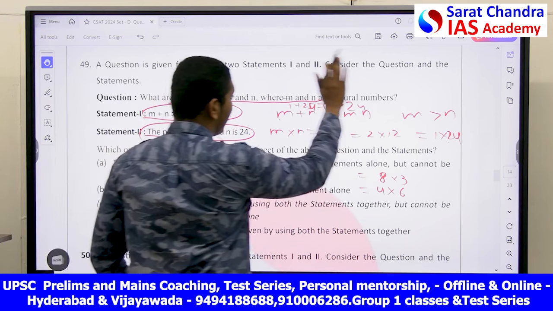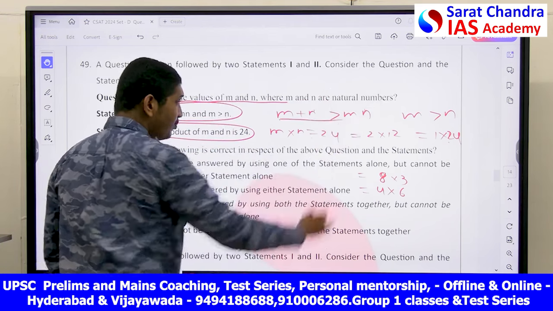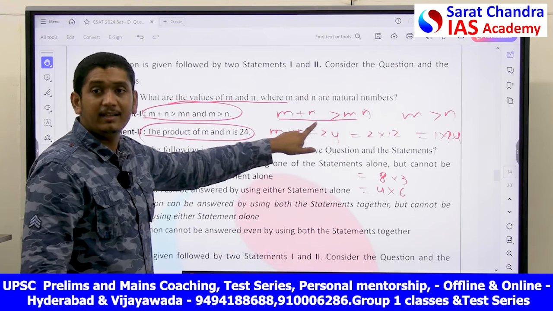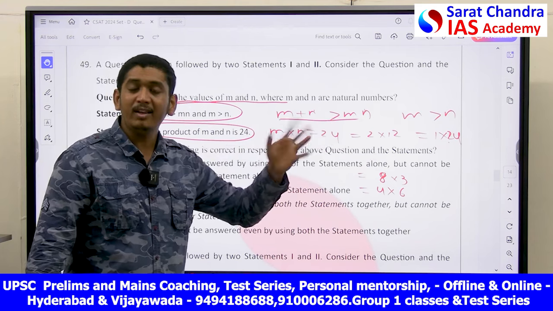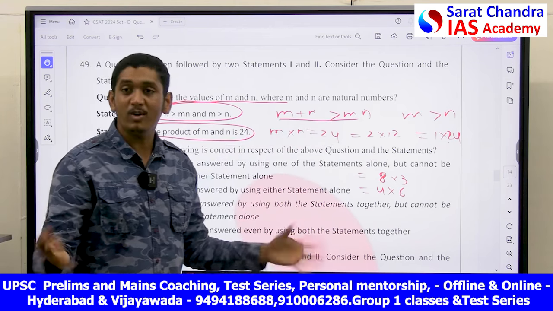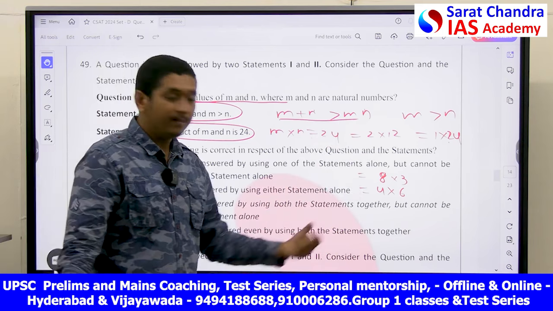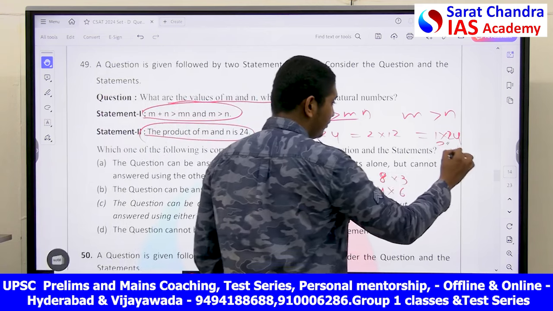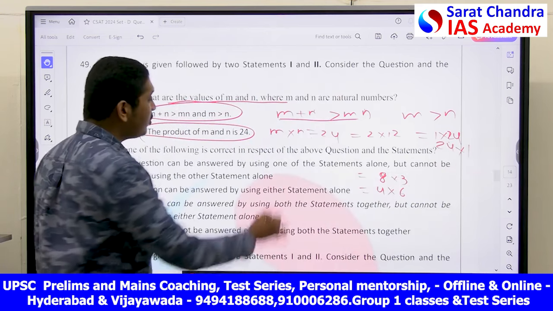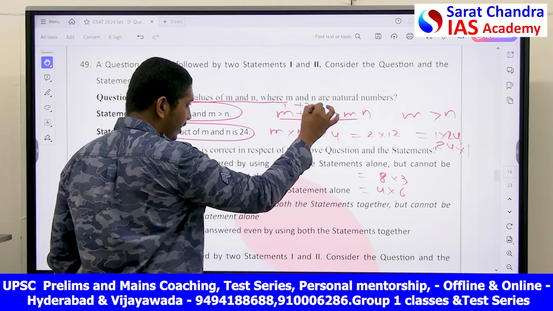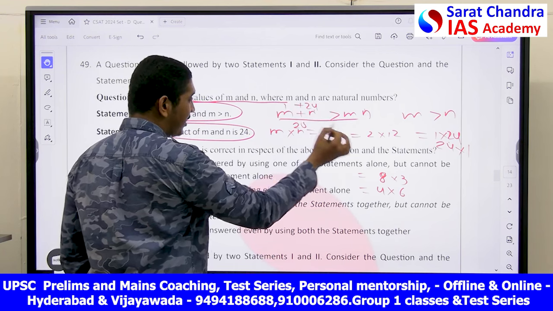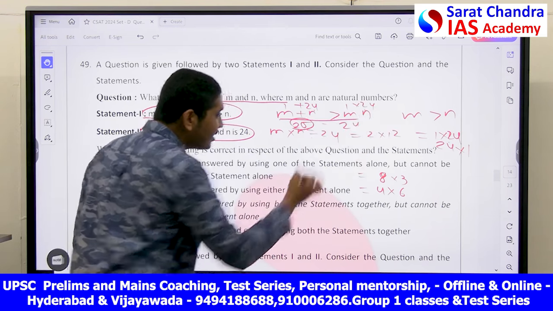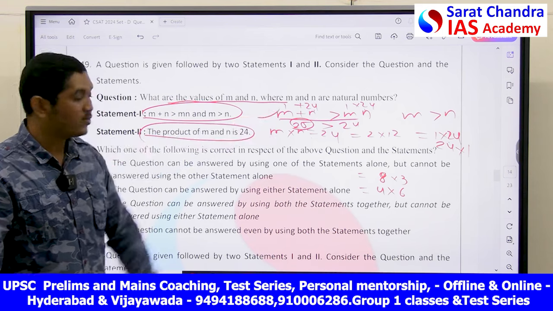I will repeat this once again. He said m plus n is greater than mn. Just put 2 plus 12, that is 14. It is not greater than 2 into 12, that is 24. It's not possible. But if you take 1 into 24 or 24 into 1, the sum is 25, and 1 into 24 is 24. Isn't 25 greater than 24? Yes, I am satisfying this one condition.